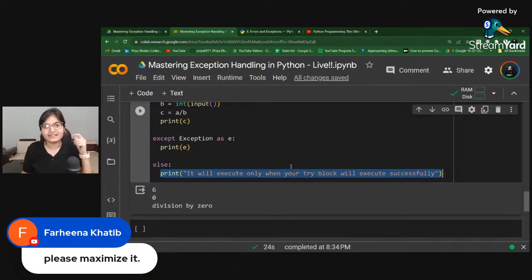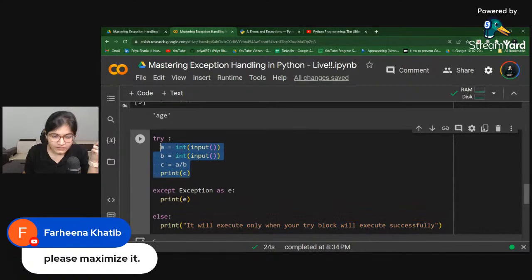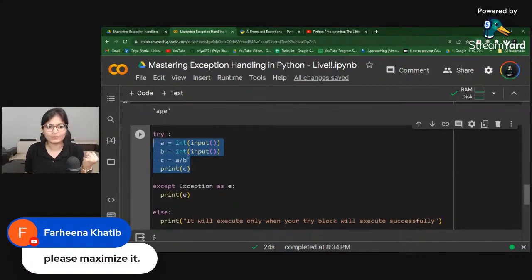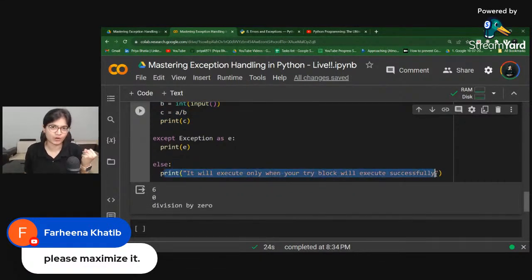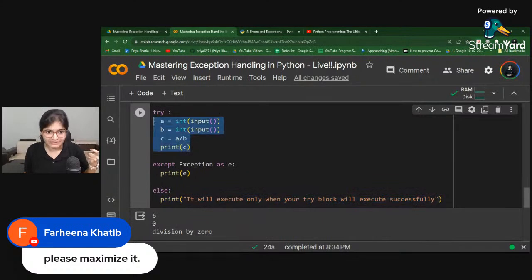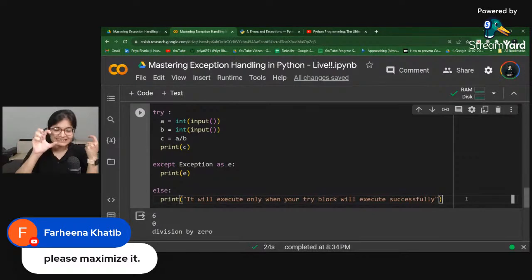So what I'm saying is, in real time, what we usually do is the accessing of a file from the open source, wherever it is available, maybe on the local system, or if you're accessing from any of the databases, you can write that block inside the try. If the accessing of a file is executed properly, you can write the upcoming steps in the else block. So once that part is done, only then the statements inside the else block will run. That is the real time application of writing the else block.